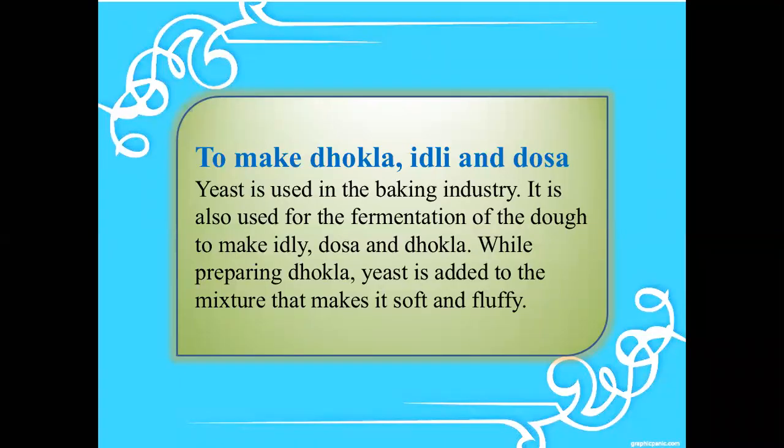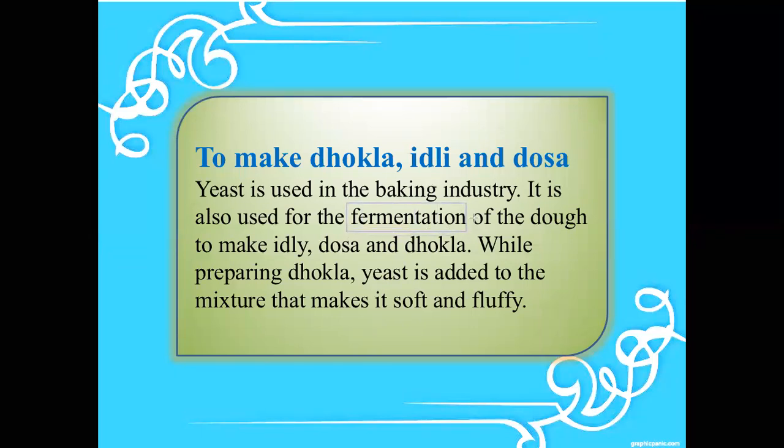Now, to make dhokla, idli and dosa. Yeast is used in the baking industry, I mean in the preparation of bread. It is also used for fermentation, a process we already know.